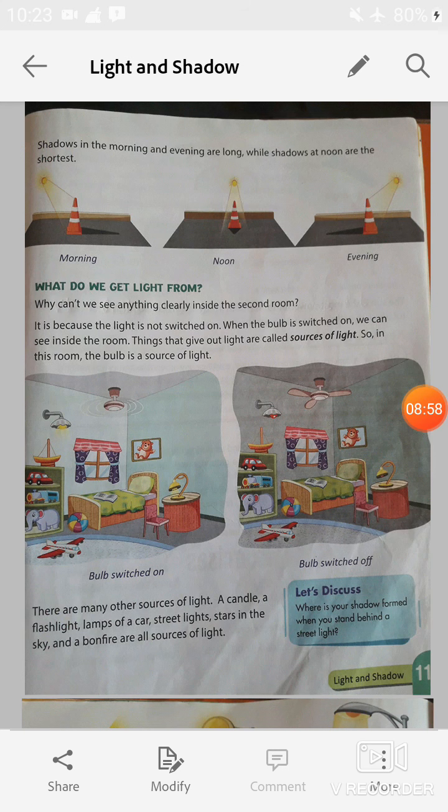So students, shadows in the morning and evening are long, while shadows at noon are the shortest. Look at the picture given here. The shadows in the morning and evening are long and shadows at noon are the shortest. Now let's come to the next topic.